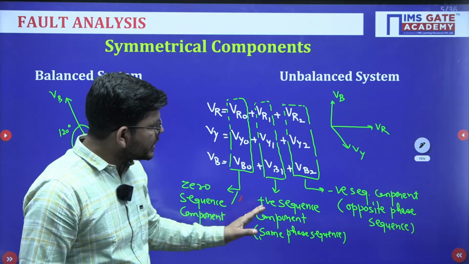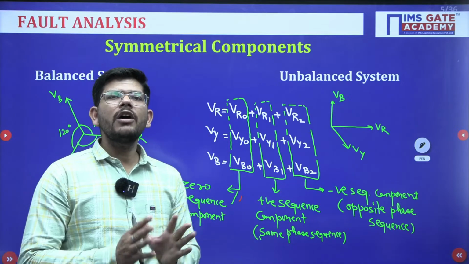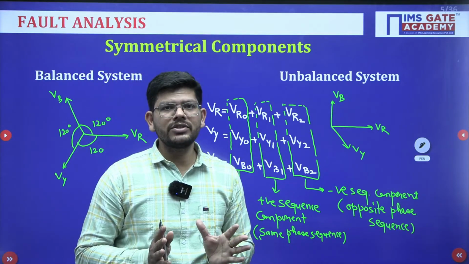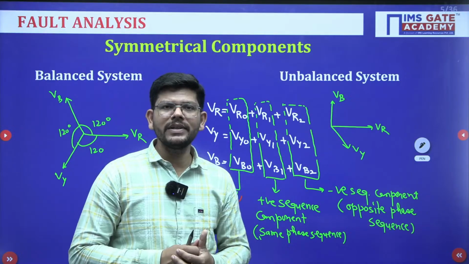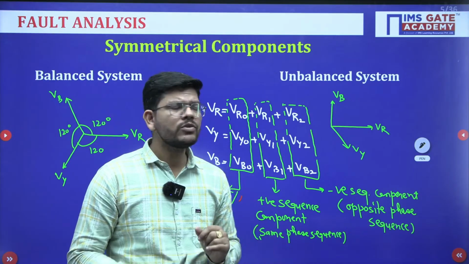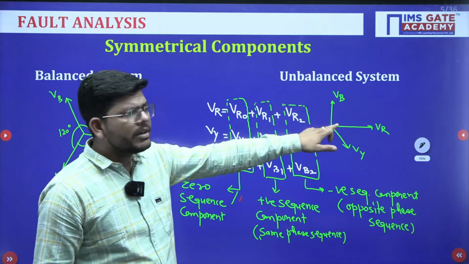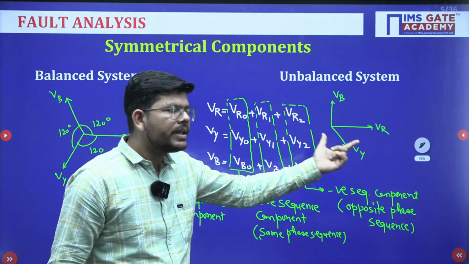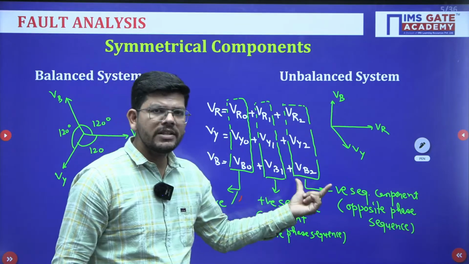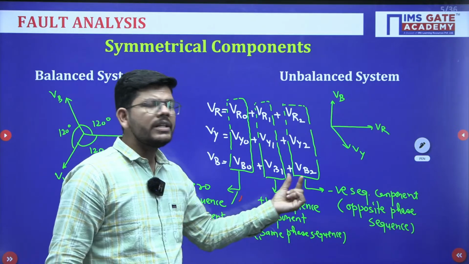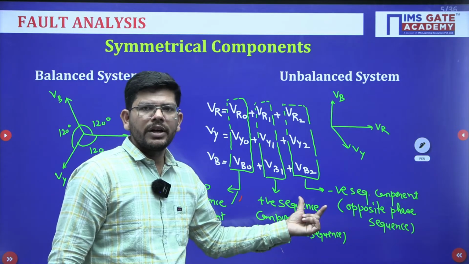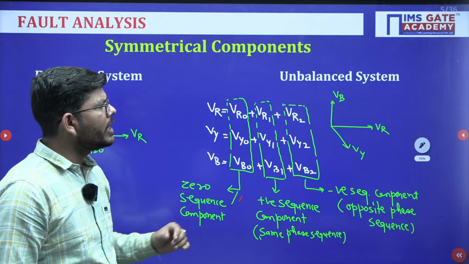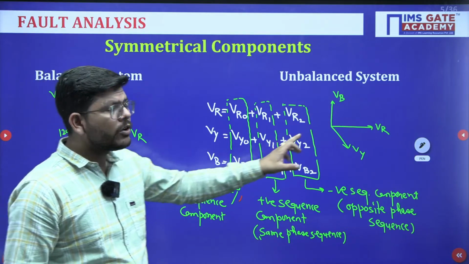Now the positive and negative sequence components are balanced, while the original unbalanced phasor is unbalanced. So what we have done is, if we have an unbalanced system, we can resolve that unbalanced system into three sets of balanced phasors, the positive, negative and zero sequence components. So this is how we are able to resolve one of the biggest problems.